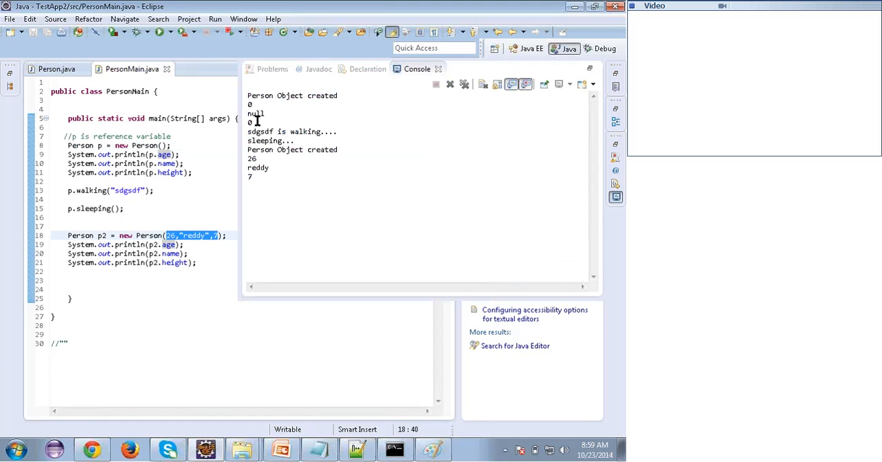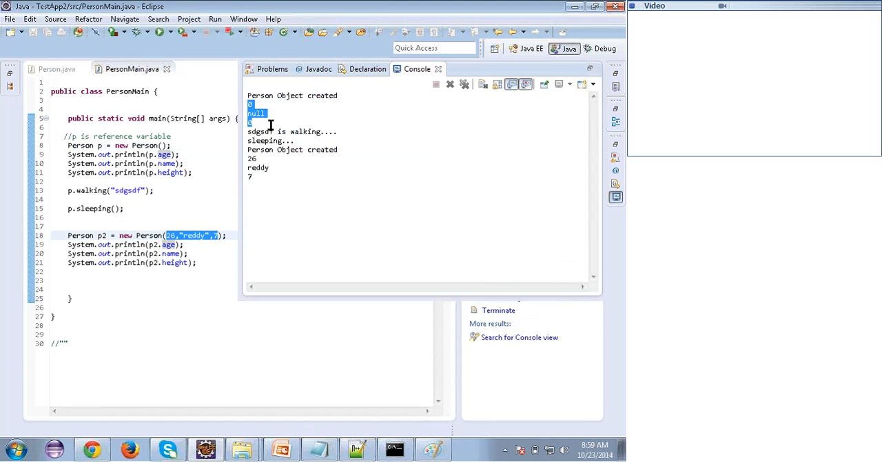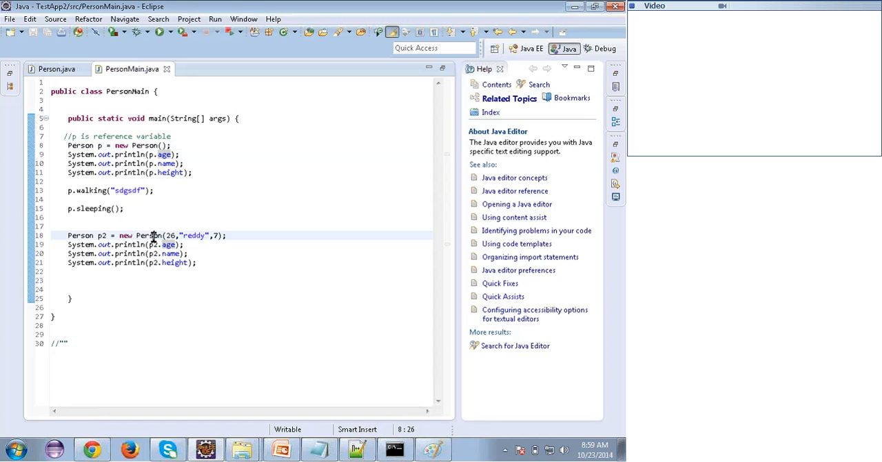See here, when I create an object with the help of the default constructor, I will get the default values. But when I create an object with the parameterized constructor, I can get dynamic values. Clear the statement? Are you good? Yeah. So that's the main difference between the default constructor and the parameterized constructor. That's all about the difference.